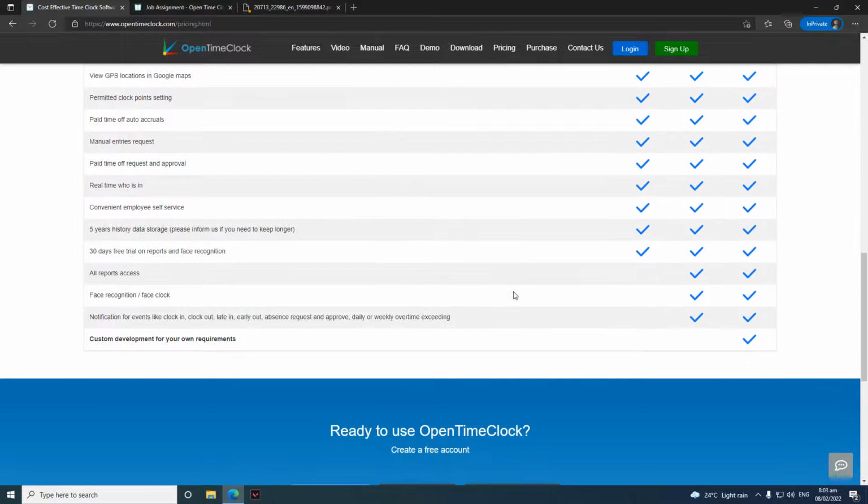So the key difference between the paid plan and the free plan is that on the paid plan, you have access to the reports page where you can print out specific reports that you need in specific file formats such as CSV, PDF, or Excel files. The other key difference is that you will be able to use the facial recognition only if you are on the paid plan.